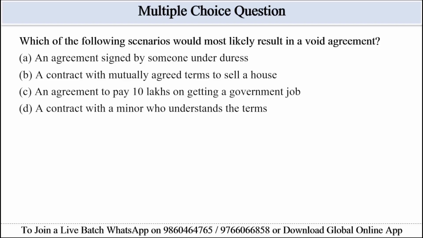Options are given: an agreement signed by someone under duress. Option B, a contract with mutually agreed terms to sell a house. Option C, an agreement to pay 10 lakh on getting a government job. And option D, a contract with a minor who understand the terms. So guys, let's see which are the keywords given. So keyword is void agreement and most likely.